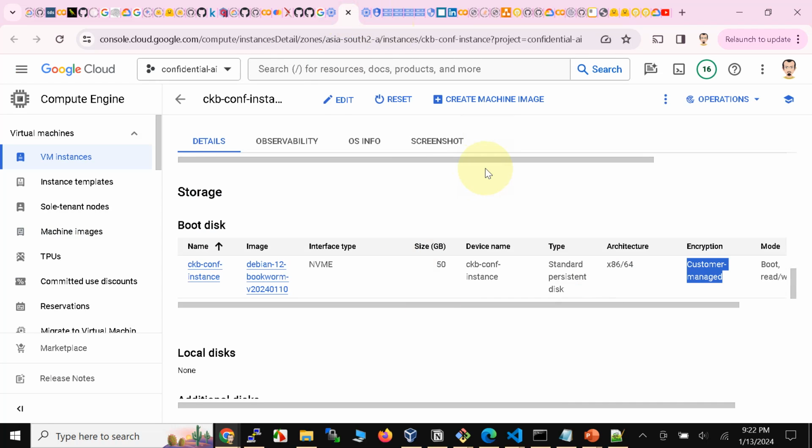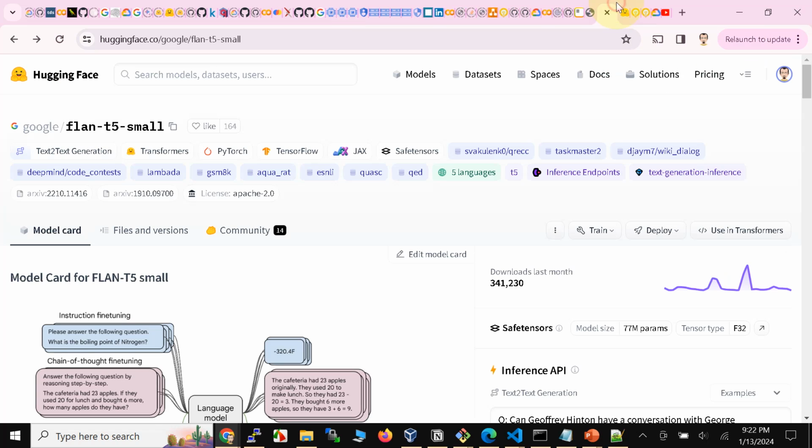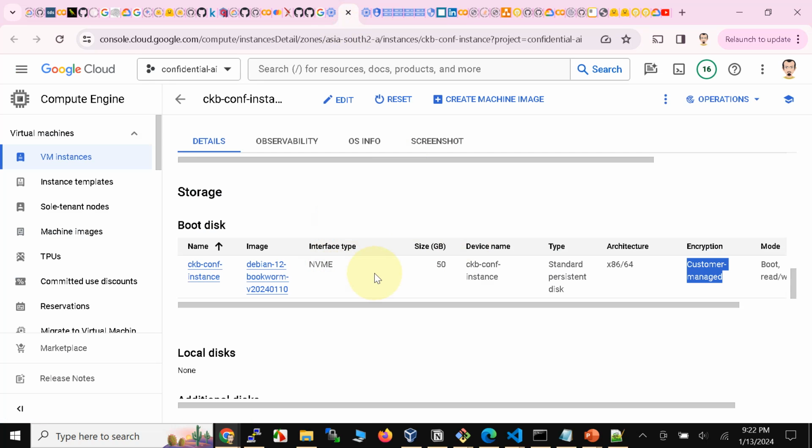So this confidential instance actually runs the RAG application along with its modest UI, right? It also runs the inferencing model. In this case, I'm using Google's Flan T5 small model available on Hugging Face, right? And then the same instance also houses the vector database. I'm actually using ChromaDB, right? And as we have already seen, even the disk is encrypted with an external key, all right?